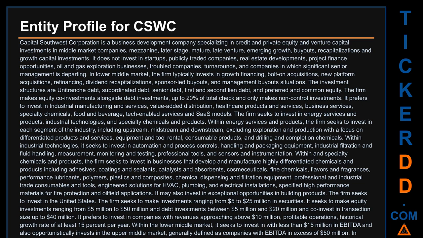It prefers to invest in industrial manufacturing and services, value-added distribution, healthcare products and services, business services, specialty chemicals, food and beverage, tech-enabled services and SaaS models. The firm seeks to invest in energy services and products, industrial technologies, and specialty chemicals and products. Within energy services and products, the firm seeks to invest in each segment of the industry, including upstream, midstream and downstream, excluding exploration and production, with a focus on differentiated products and services, equipment and tool rental, consumable products, and